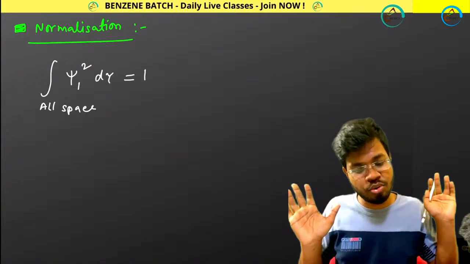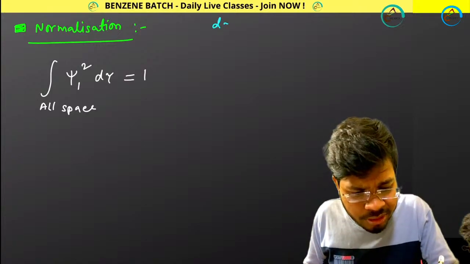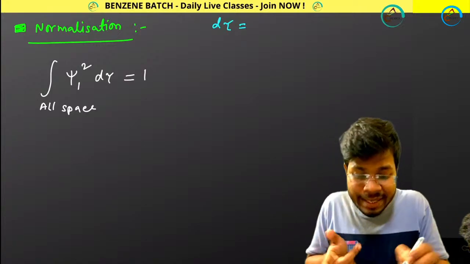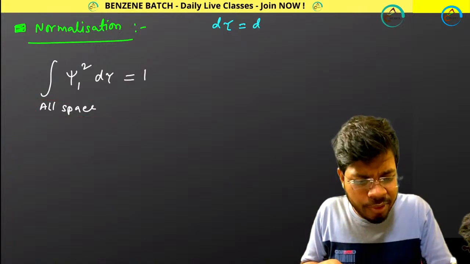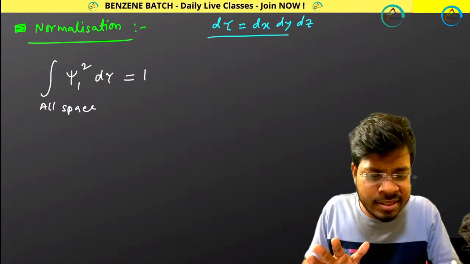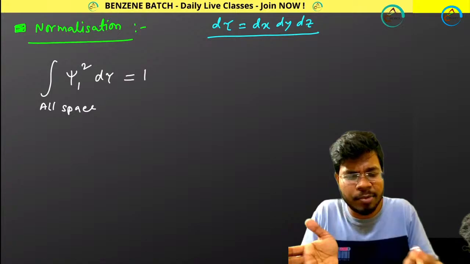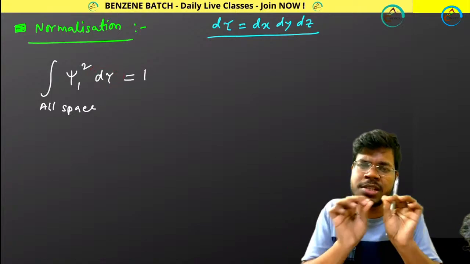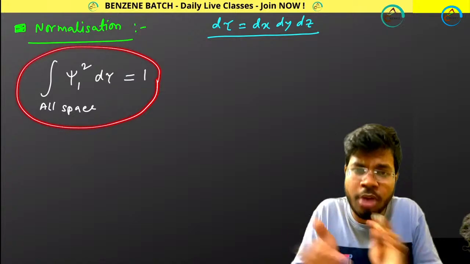Great. Understood? And what do you mean by this d tau? D tau means, as I told you, I am taking these in all space. All space means 3-dimensional space. It is d tau equals dx dy dz. Nothing to worry, we will be discussing this d tau later on as well. It represents 3-dimensional space, that's all. And this is the condition for normalization.